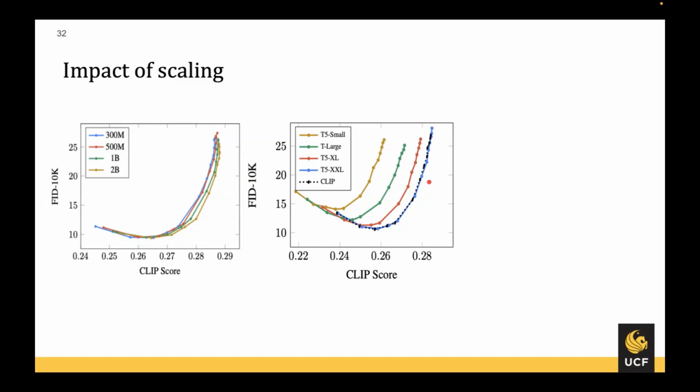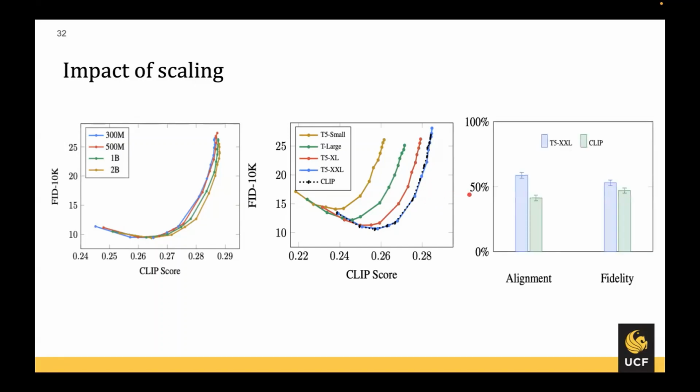From this, the authors are saying that large text encoders are way more effective in this kind of task than large diffusion models. However, in this black dashed line, we can see that CLIP is achieving the same result as the T5-2XL model. So the authors wanted to see which one the human evaluators prefer more on the DrawBench dataset. This diagram shows that the T5-2XL model is more preferred by humans in terms of alignment and fidelity. So from here, the authors hypothesize that bigger language models are better able to encode compositional text prompts than CLIP-based models.